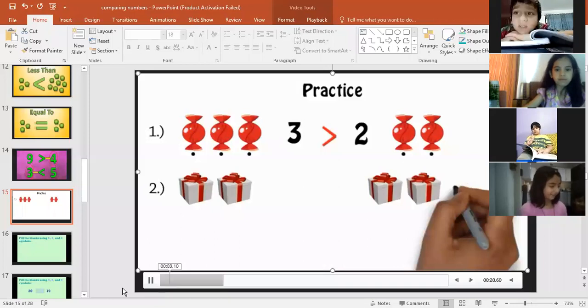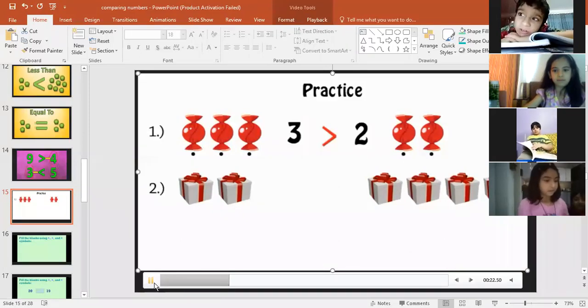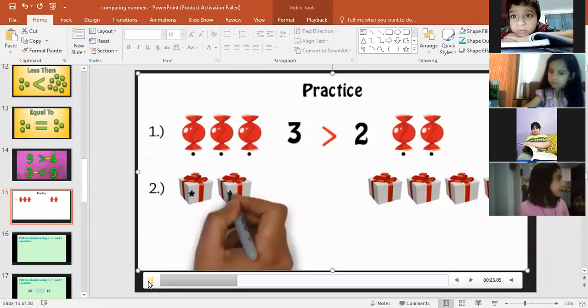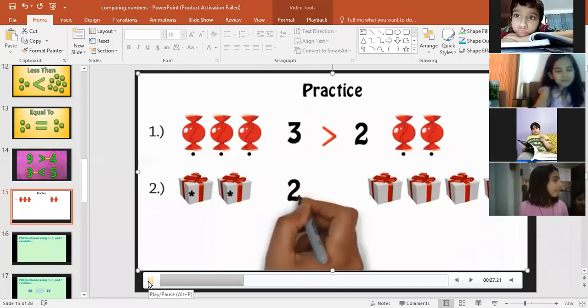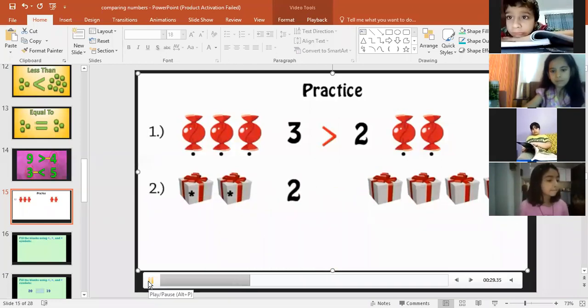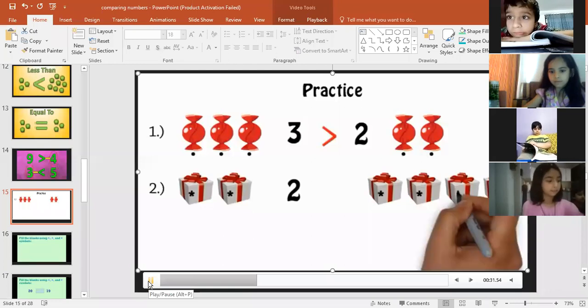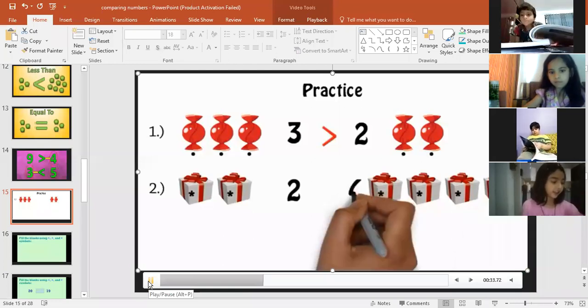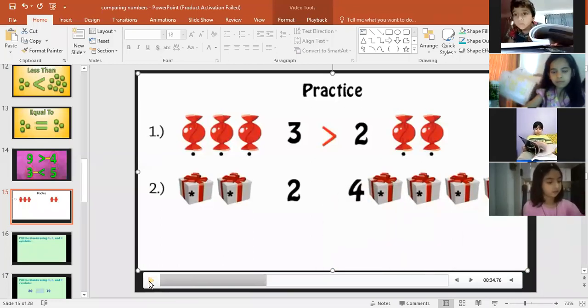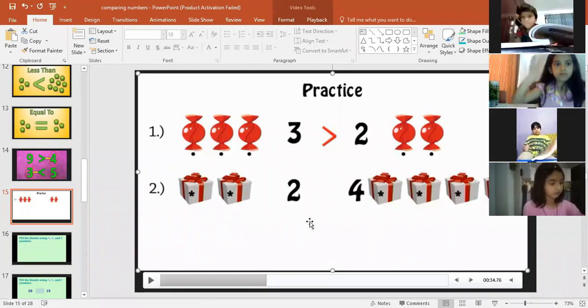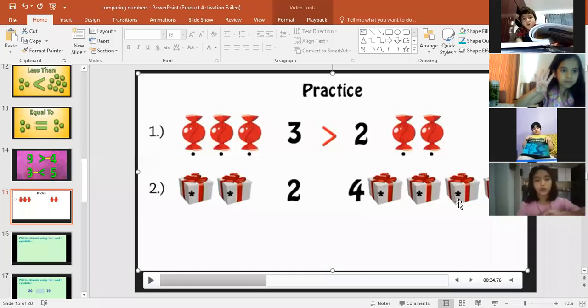Now the second example. There are 2 boxes and there are more than 3 boxes. 1, 2, 2. And at this side, 1, 2, 3, 4, 4. So who will tell me which is the greater number? 2 is the greater number or 4 is the greater number? I want to see your fingers to give me the answer.